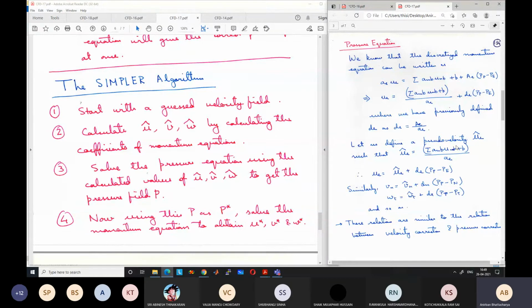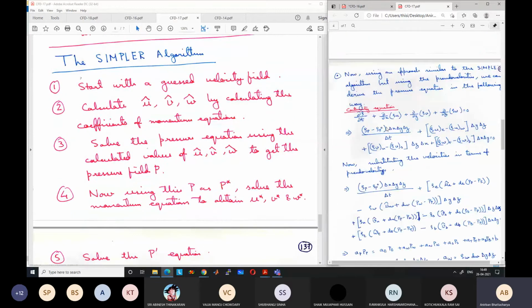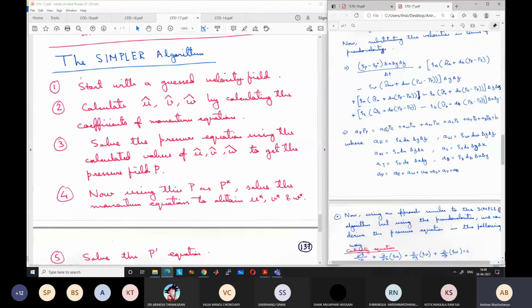Remember, the hat velocities are not correct velocities, just based on the guess velocities. We are calling them pseudo velocities. Once you get the pseudo velocities, we can calculate this B and solve the pressure equation to get the updated pressure.